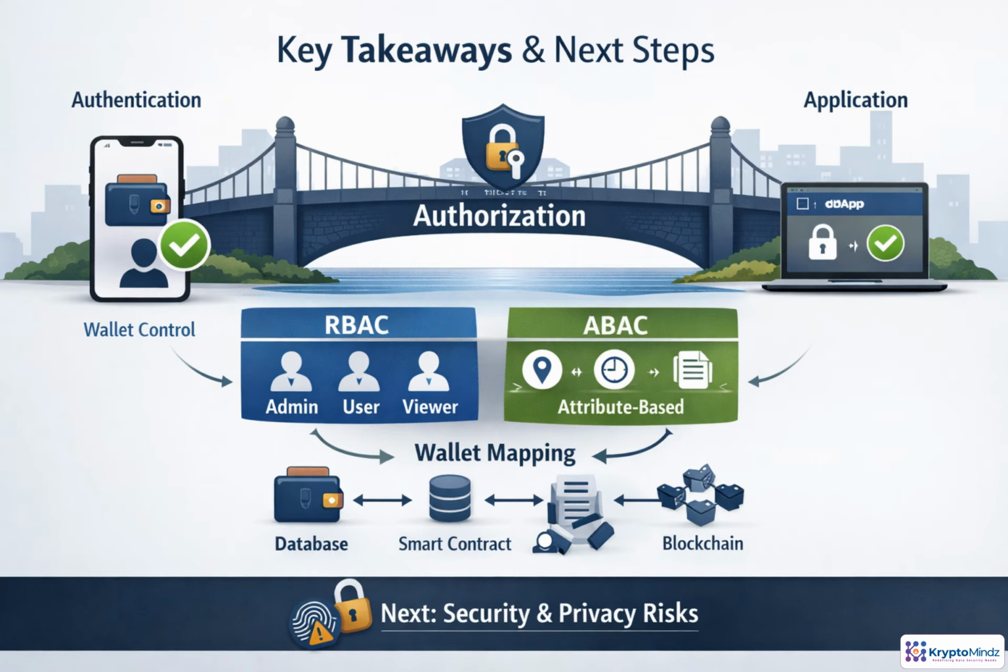Authentication proves wallet control, but authorization decides what that wallet may do. RBAC keeps decisions simple with roles, while ABAC adds flexibility through conditions and context. Permissions can come from databases, smart contracts, or blockchain state. Next, we'll examine the security and privacy risks behind these choices.